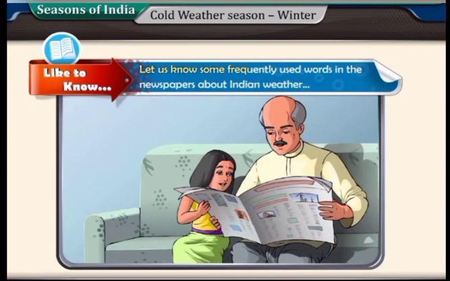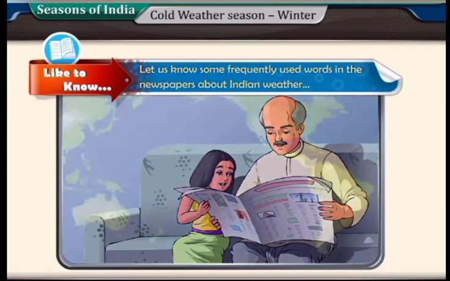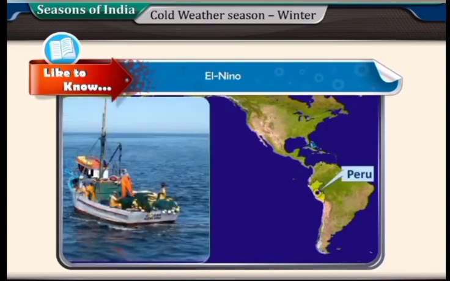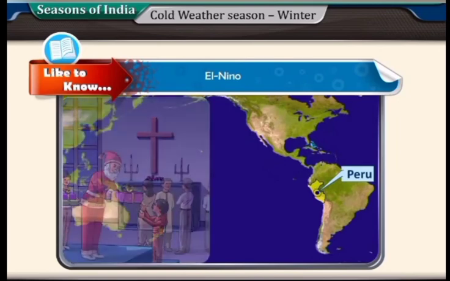Like to know. Let us know some frequently used words in the newspapers about Indian weather. El Nino. This is a Spanish word which literally means a small child. The name was given by Peruvian fishermen after the child Jesus because its impact is generally felt around Christmas.